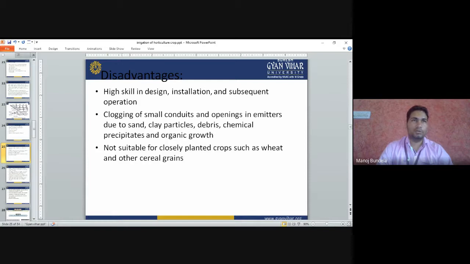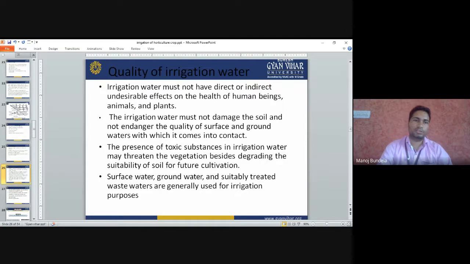It is only suitable for hilly areas. It is more suitable for fruit plants and some widely spaced crops. Not suitable for wheat and other cereal grains. Tomato and similar crops are suitable in greenhouse conditions.